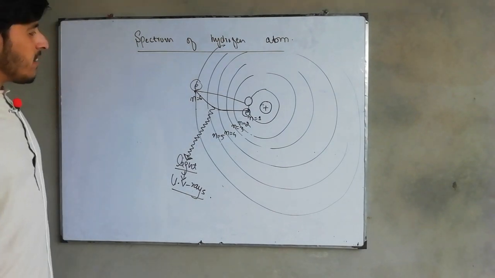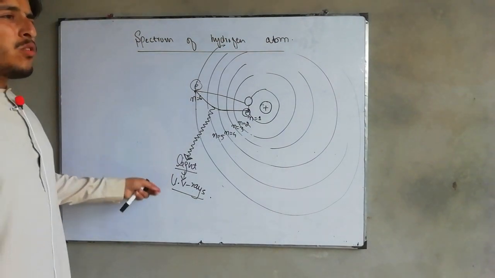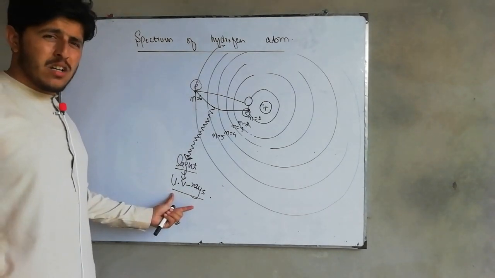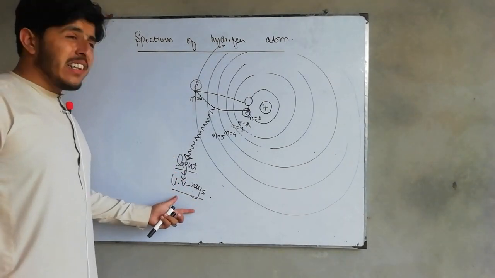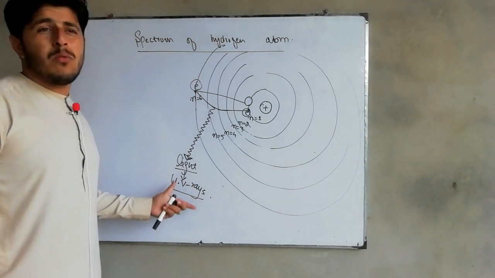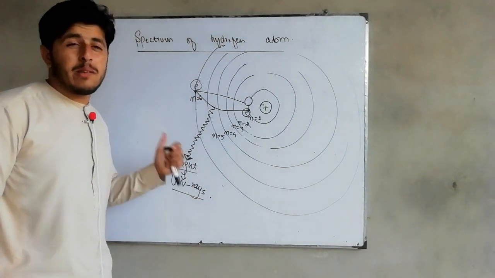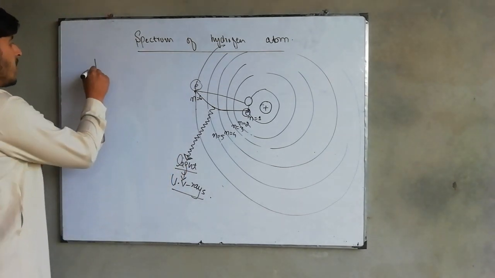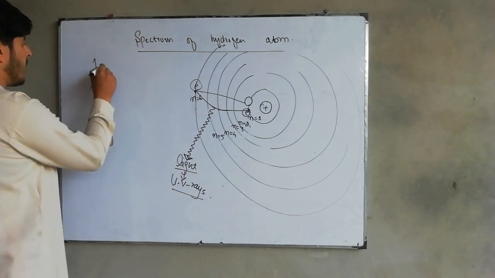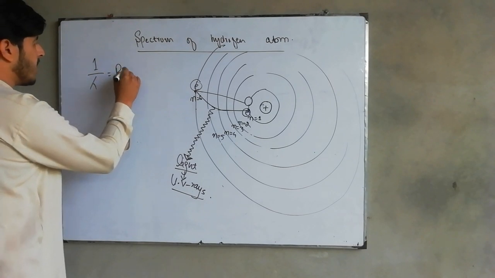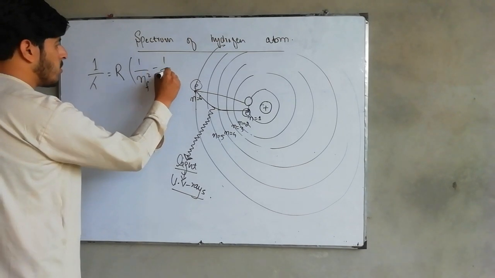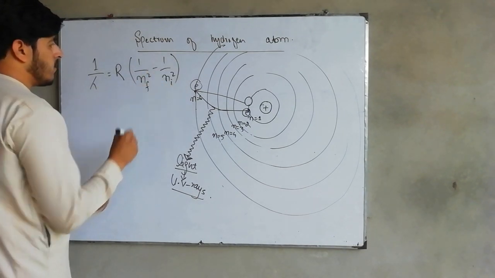Now the question arises: from where do we know that this is ultraviolet rays? This can be answered by a very simple, very important and very useful formula, that is, 1 over lambda equals Rydberg constant times (1 over nf square minus 1 over ni square).